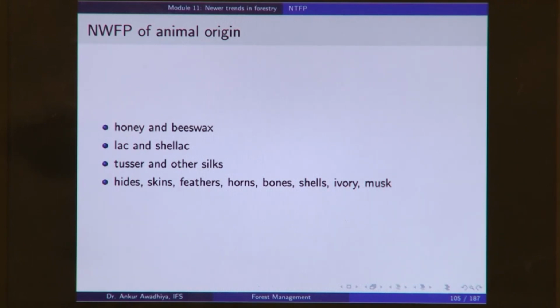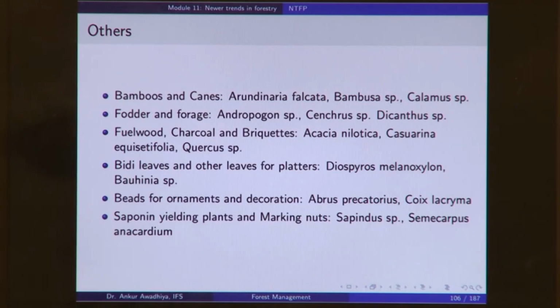Then we also have other non-wood forest produce like bamboos and canes. So, now because we have removed bamboos and canes from the definition of timber, so now it will be classified as a non-timber forest produce. Different species, Arundinarias, Bambusa, Calamus and so on. We also have fodder and forage that we get out of the forest, typically in the form of grasses and leaves. So, these are also classified as non-timber forest produce.